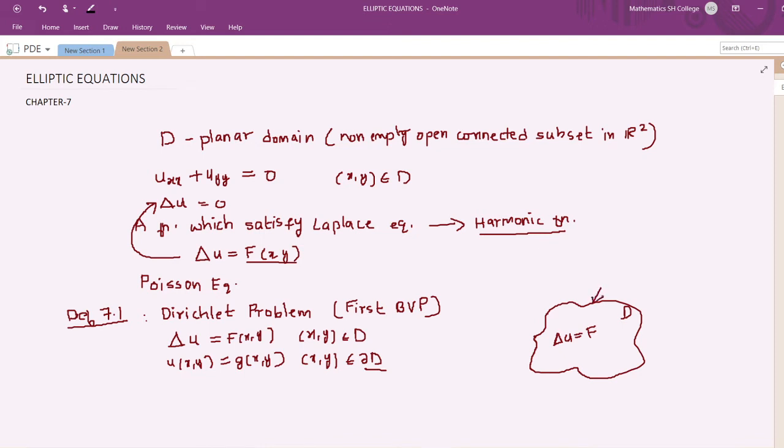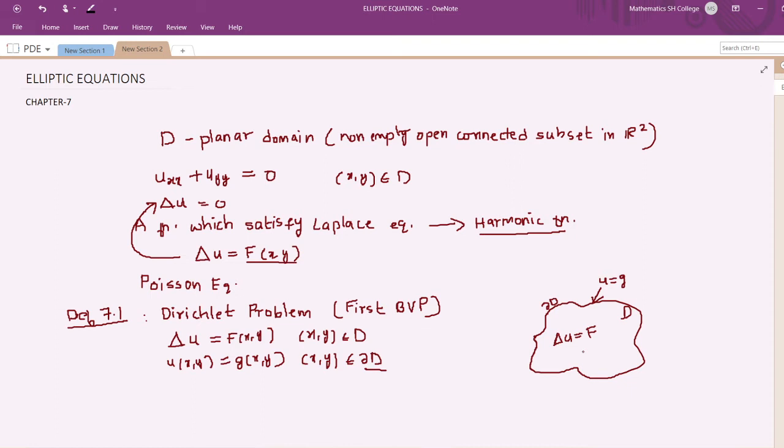Okay, on the boundary you should take the value g. So this is the boundary of D. Inside, we have a domain D, which is a non-empty open connected subset of R2, and inside the domain U satisfies the Poisson equation, that is delta U equal to F, and on the boundary it takes a prescribed value, that is U is equal to G on the boundary.